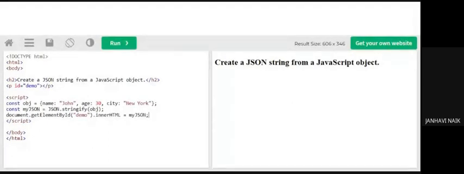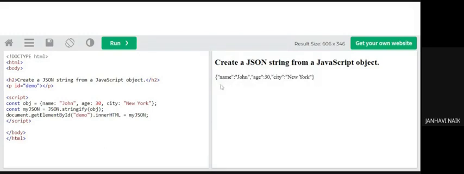Then semicolon, and document.getElementById demo, the same name which I gave here, .innerHTML, so that my HTML properties are set correctly, equal to myJSON. What is my program doing? I'm creating a JSON string from the JavaScript object. The object that you have created, I'm converting back into a string. So when I say myJSON, the whole thing should come as a string. When I run it, you will get it in the form of a string.